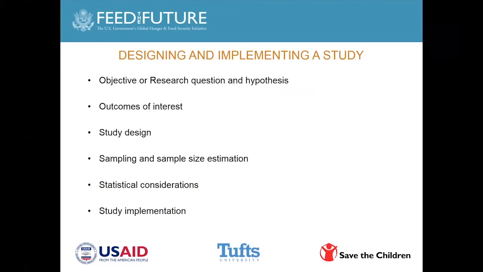We could go into each and every one of these, and we can have a long discussion about it, but there are really important things besides the research question and hypothesis: your study design, your sampling strategy, and sample size estimation. There are obviously statistical analyses that need to be conducted, and this idea of doing your statistical plan while you are planning the study is quite important because you may land up with data that you cannot utilize. And finally, obviously, you have study implementation.